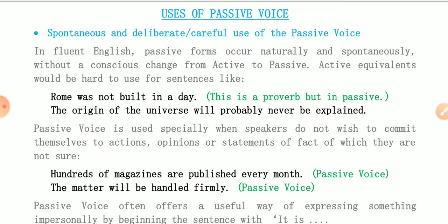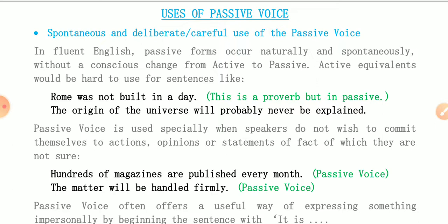This is a proverb, but in passive form. The origin of the universe will probably never be explained. This is also in passive form. Okay, so you can understand these things. Here what you are to understand is that these are sentences which are generally used in passive form.